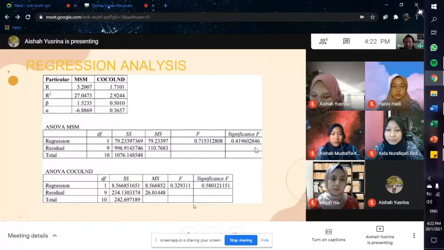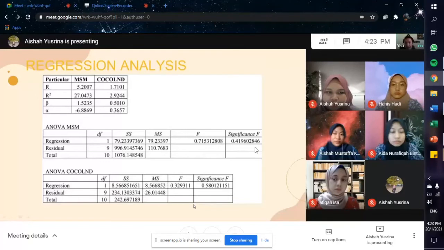Lastly, in regression analysis is alpha. Alpha for MSM is negative 6.8869, Cocoland 0.3657. The alpha MSM indicate an underperformance of 1%, also as Cocoland underperform performance of 1%.